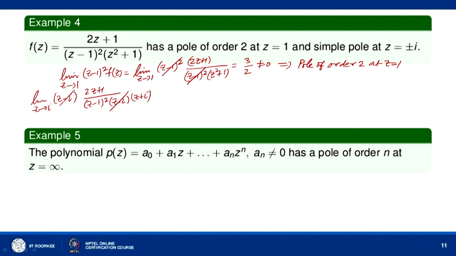So this will cancel with this and we will get limit as (2i plus 1) divided by (i minus 1) whole square into 2i, which is a non-zero quantity. So at z equal to i, f(z) has a simple pole.